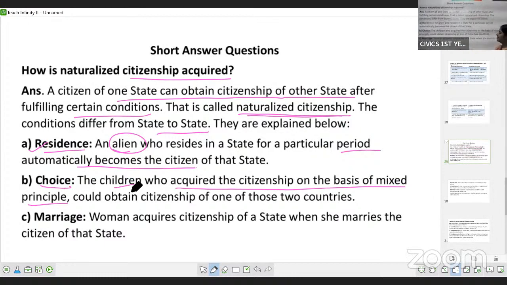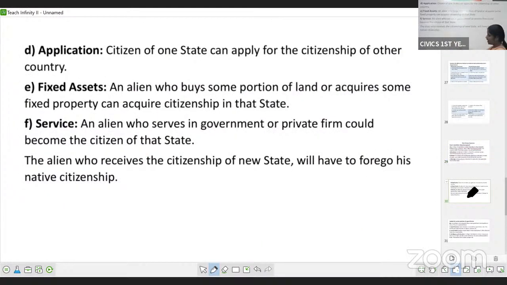Next is marriage. Usually we see that a woman acquires citizenship of the state when she marries the citizen of that particular state. A woman will lose her citizenship when she marries a person from some other country. So residence, choice, marriage, 3 conditions. We have a few more. Then is application.